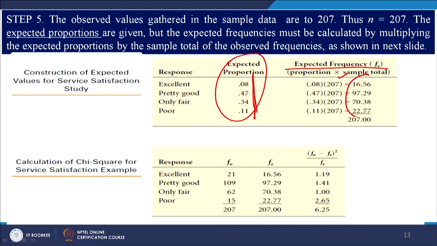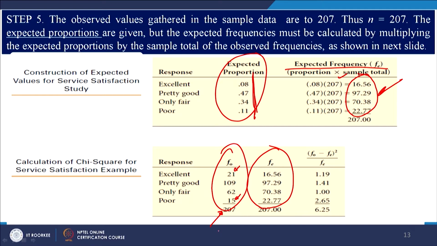So, these are now expected values, or you can call it expected frequencies, FEs. And these are observed frequencies, is not it. That is what that manager found out, that out of 207, 21 said excellent and 15 said poor.